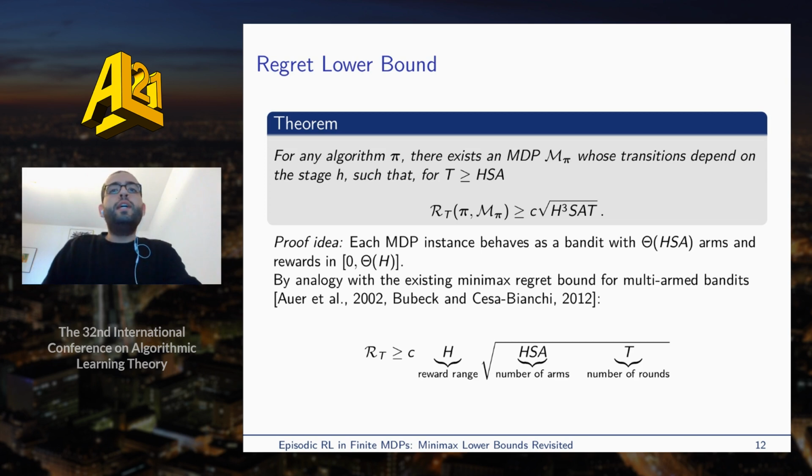Using this construction, it is straightforward to obtain a regret bound by analogy with the Minimax lower bound proved for multi-armed bandits, which is given by the reward range times the square root of the number of arms times the number of rounds. Here, our number of arms is proportional to HSA, and the reward range is proportional to H, which gives the result.